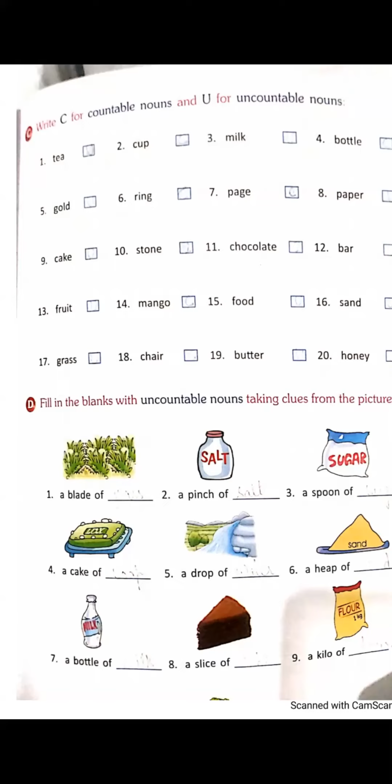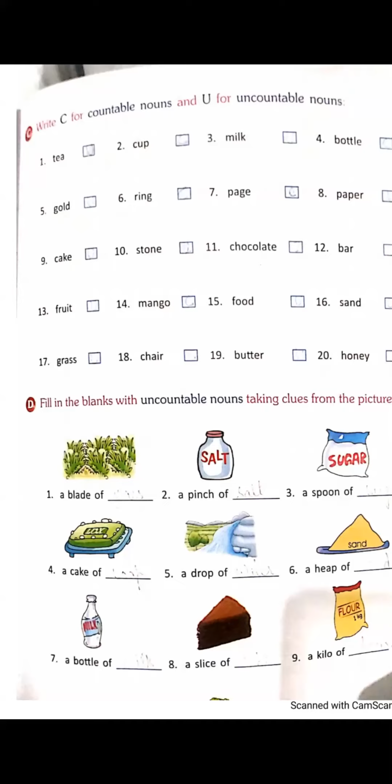Cup is countable or uncountable? Ma'am, countable. Very good. Third one, milk. Milk is countable or uncountable? Yashvi? Ma'am, uncountable. Yes, uncountable. Very good. Next, fourth one, bottle. Vanshdeep? Ma'am, countable. Very good. Next, gold.